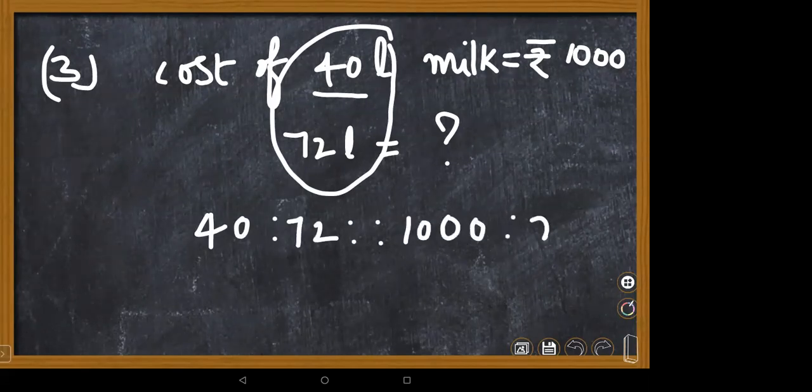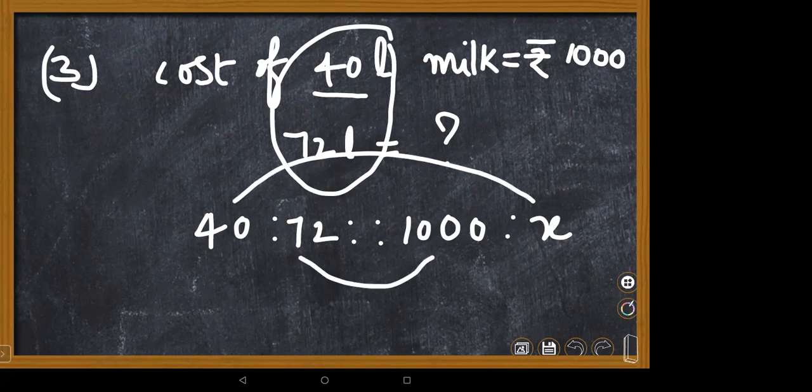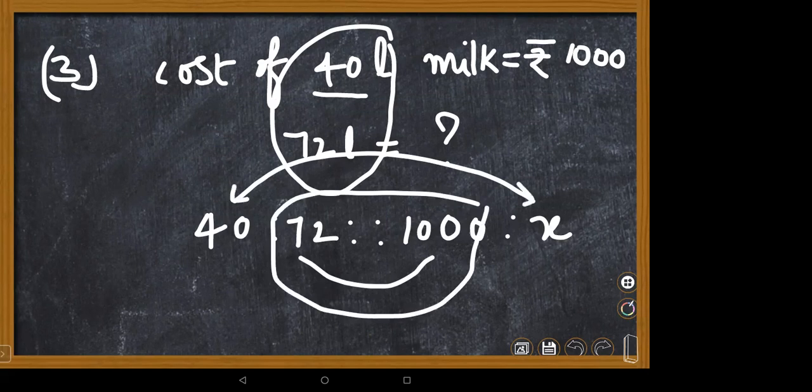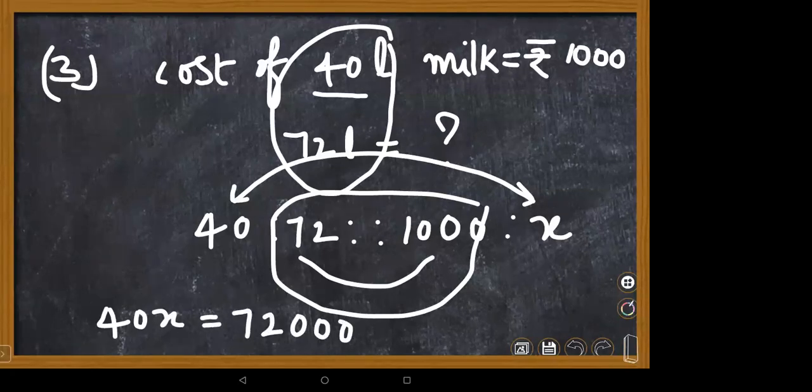Very good, Raghav. Good job. Come on, find the x value, children. Use your technique, product of means and product of extremes. Means are the middle terms, extremes are the outermost terms. Product means you need to multiply: 40x equals 72 into 1,000, which is 72,000.